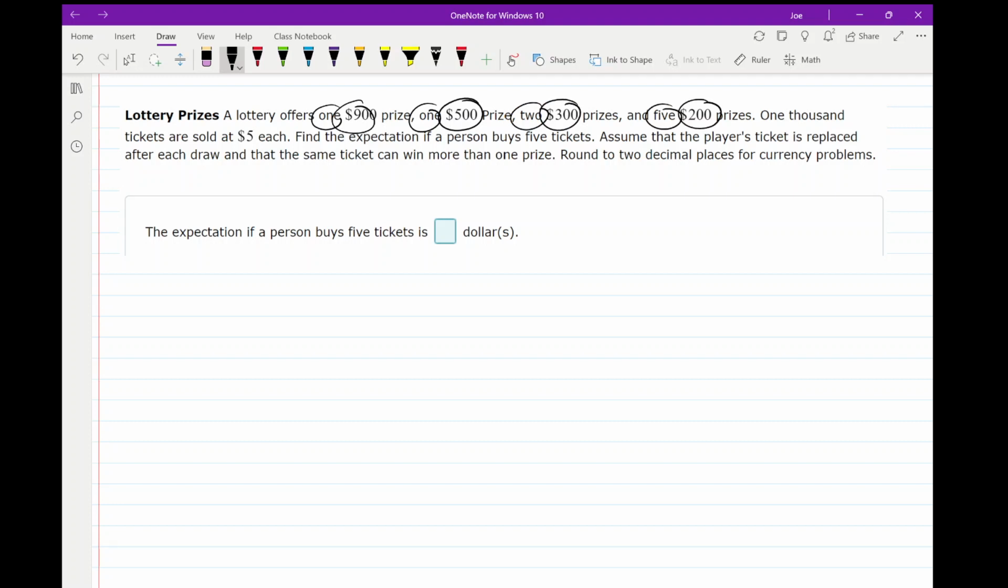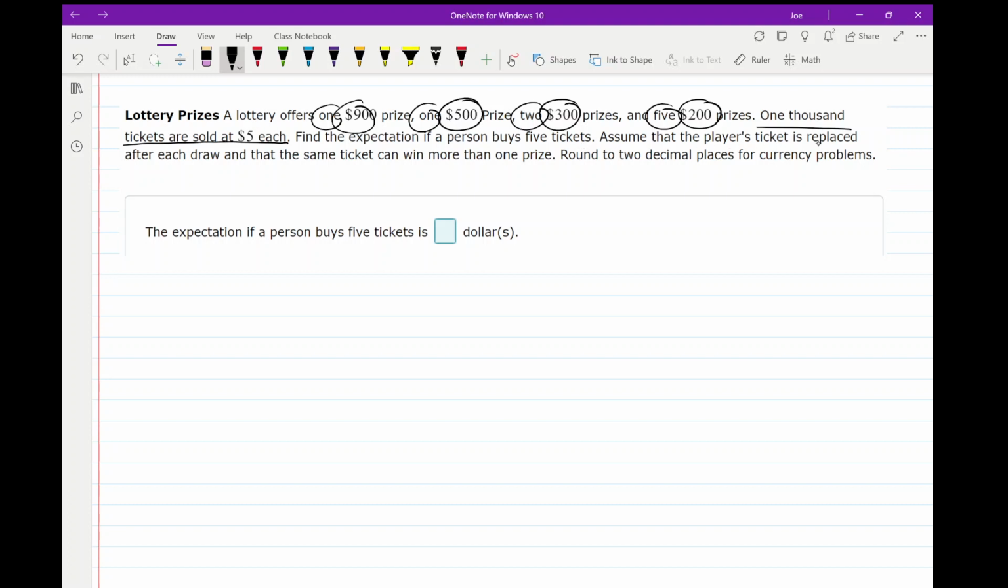Okay, so I've got 1, 2, 3, 4, and then another 5. So I've got 9 total prizes, 9 total options of what we can win. Some of them are duplicates. Now, it also says that there are 1,000 tickets sold at $5 each. Okay, find the expectation if a person buys 5 tickets.